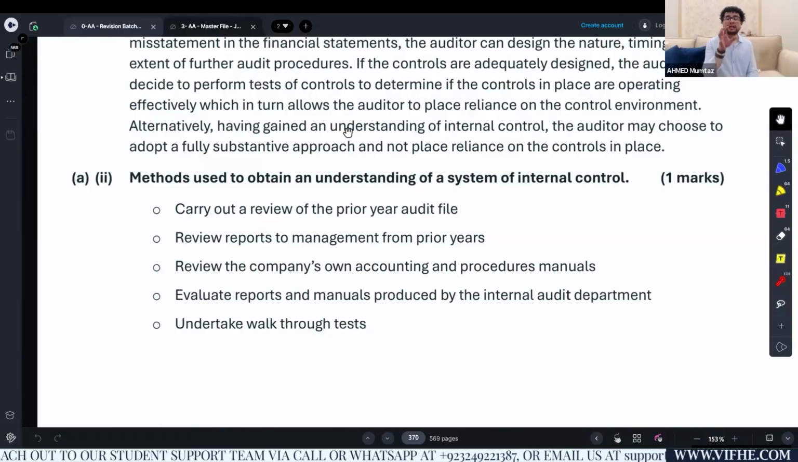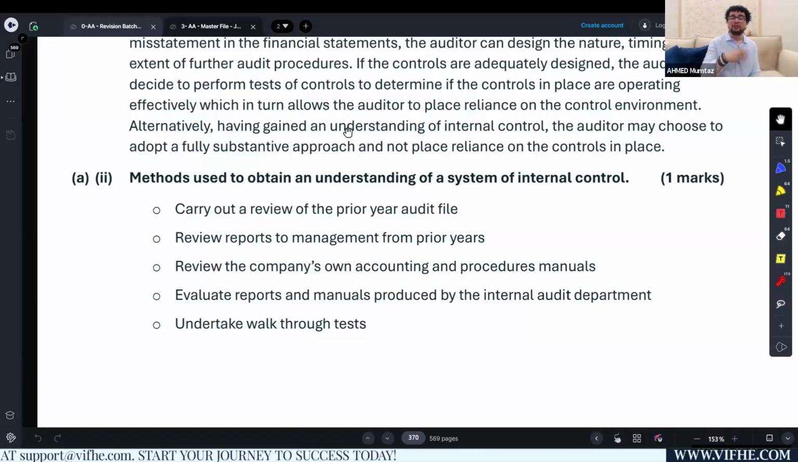You can actually get hold of those reports which the auditor drafted in relation to the controls to the management. So review the reports to management from prior years, not just the last 1 year, from prior years. You can actually perform walkthrough tests.